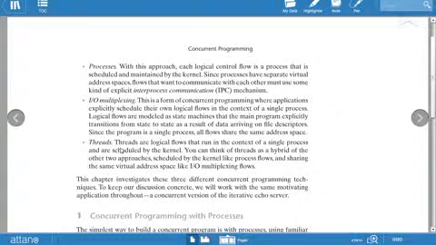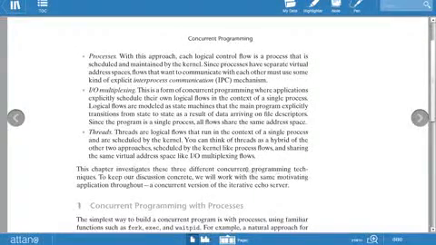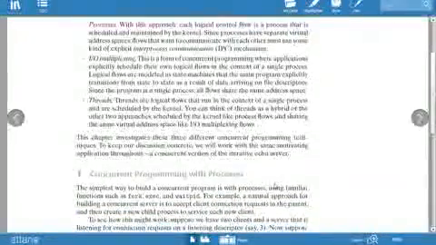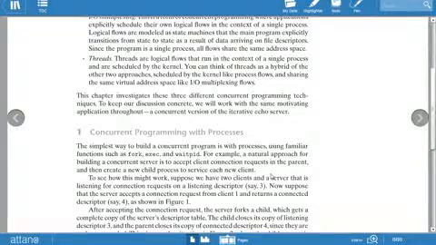Then next is how to maintain concurrency with the help of threads. Threads are logical flows that run in the context of a single process and are scheduled by the kernel. This chapter investigates three different concurrent programming techniques. To keep our discussion concrete, we will work with the same motivating application, a concurrent version of the iterative echo server. So let's start with the first topic, concurrent programming with processes.